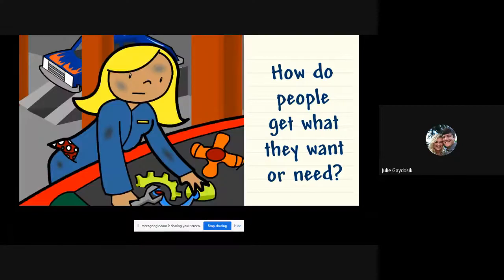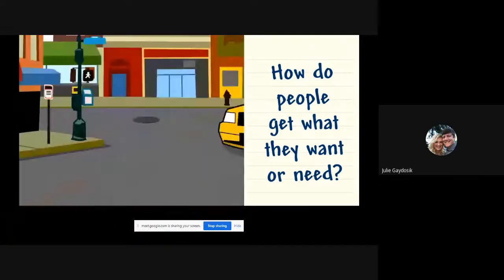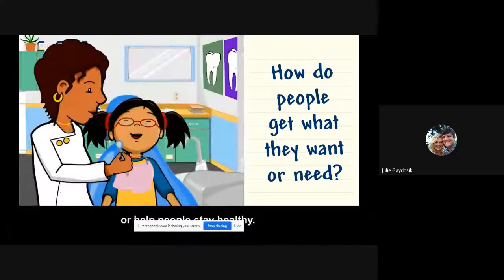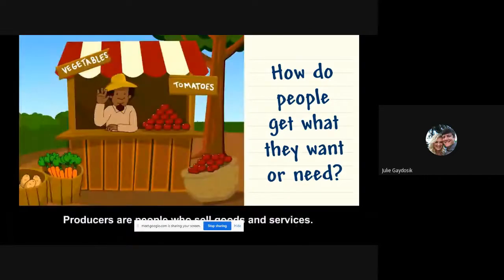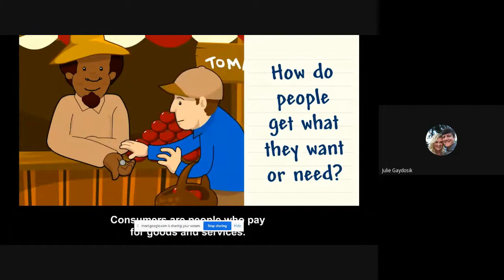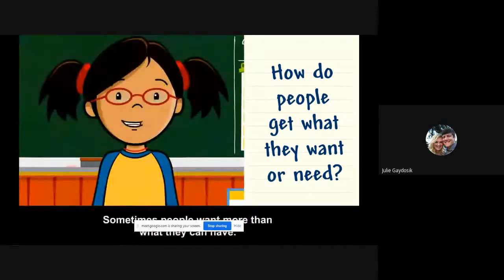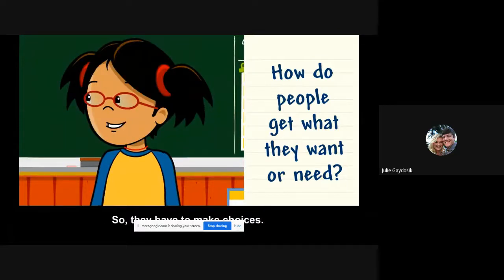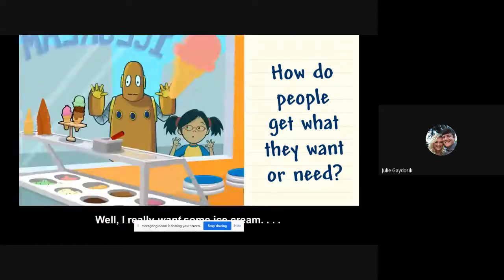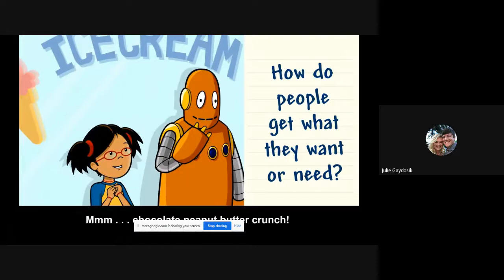Some people offer services to fix things, or drive people places, or help people stay healthy. Producers are people who sell goods and services. Consumers are people who pay for goods and services. Sometimes people want more than what they can have, so they have to make choices. Well, I really want some ice cream. Chocolate peanut butter crunch.